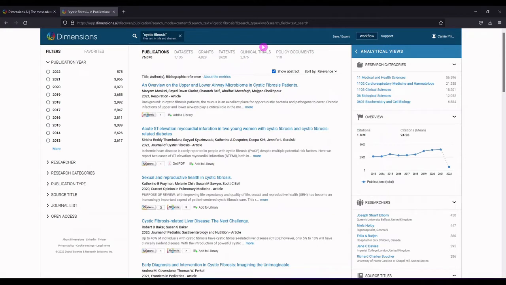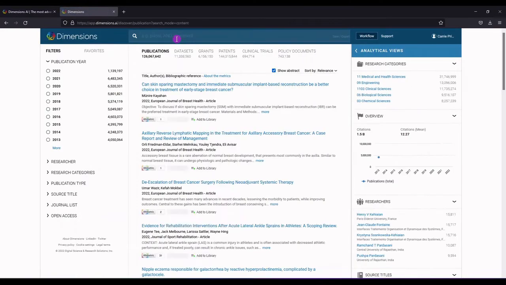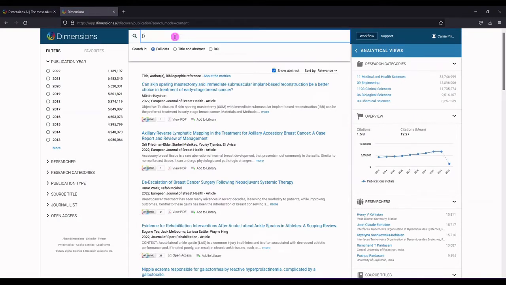It's my understanding that you can also do a pretty complex search in Dimensions the way that you might for a more comprehensive literature review. And so let me show you what that would look like. I'll show you my template. And we'll fill in our concepts here.